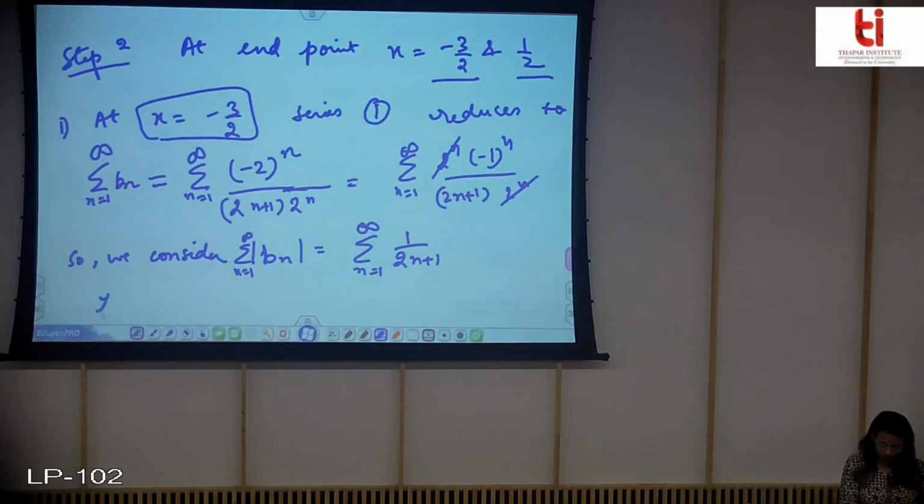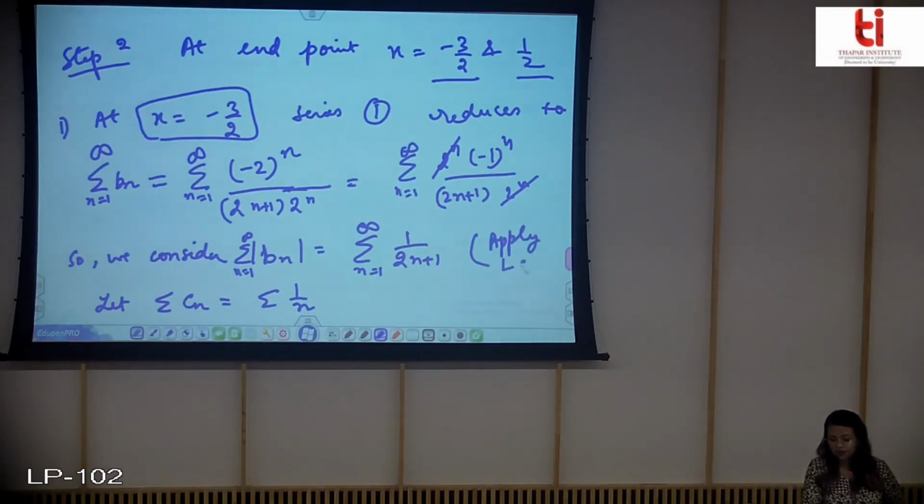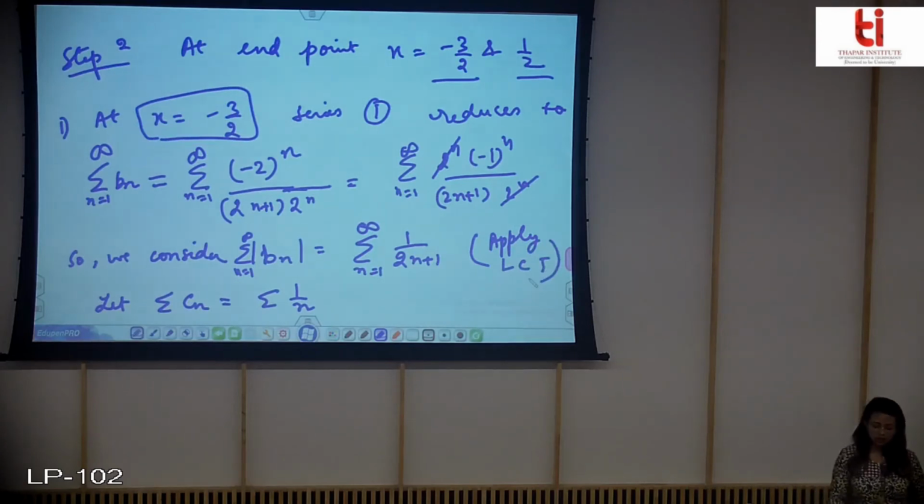So let summation of Cn be this. Applying limit comparison test, I have considered this Cn as this.